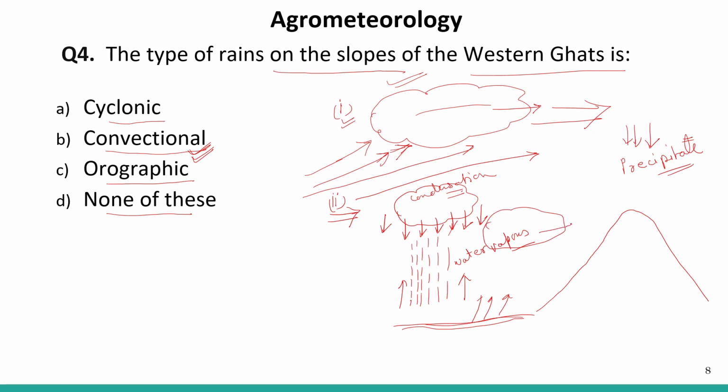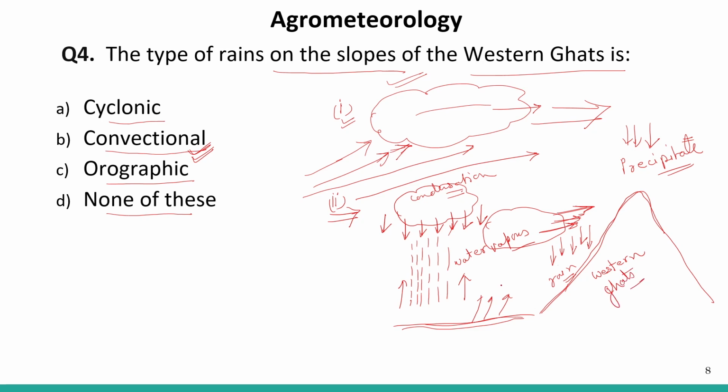So when the clouds move this side, this mountain is present in between the way of the moving cloud. So this cloud bursts this side only and brings rain here. This is the mountain that brings this out. Taking this particular question, this is the Western Ghats.